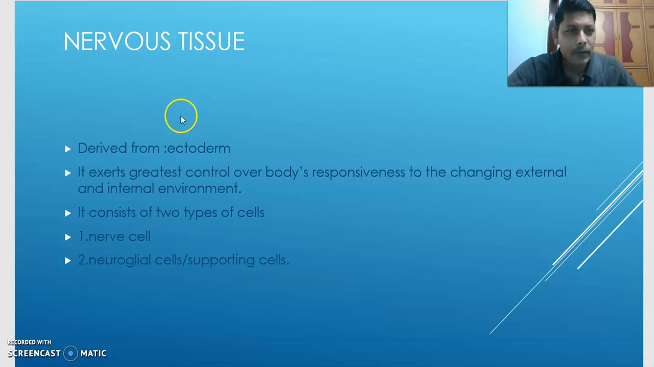This is the video on nervous tissue. Up to now we learned epithelial tissue, connective tissue, and muscular tissue. This is the nervous tissue or neural tissue, the last one. Neural tissue is derived from ectoderm. The origin is ectoderm. Epithelial tissue, you learned, is ecto, meso, and endo; connective tissue is mesodermal, and muscle tissue is mesodermal.